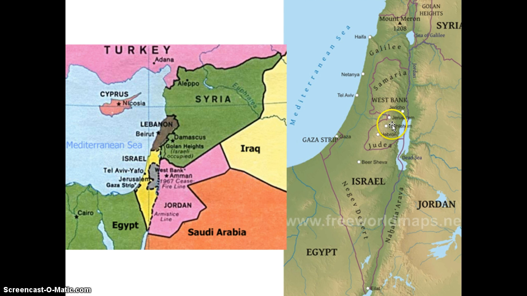If we look at the physical map on the right, we can see that many deserts surround Israel, and there is a region of highlands running through the country. But along the Mediterranean coast, you're going to see very flat, very lush plains. This is very characteristic of the Eastern Mediterranean.